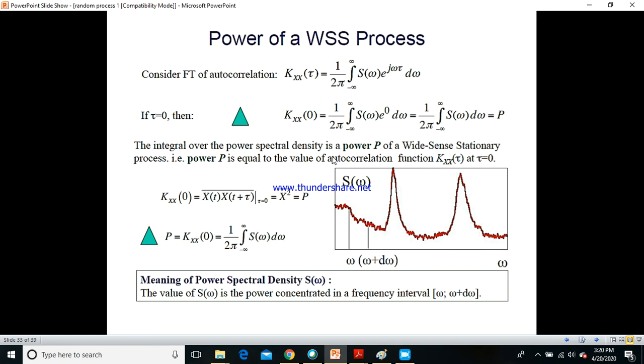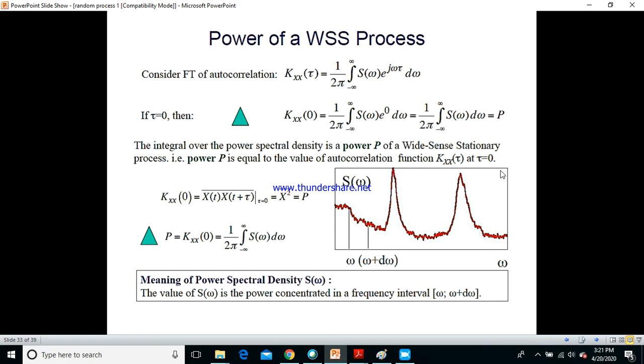So the integral over this power spectral density is the power P of a wide sense stationary process, that is, power P is equal to the value of autocorrelation function Kxx of tau at tau equals 0. At tau equals 0 we get the power P, which is nothing but the integral over the power spectral density. So Kxx of 0 would be equal to x of t into x of t plus tau.